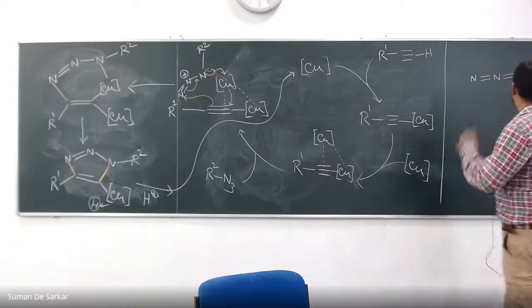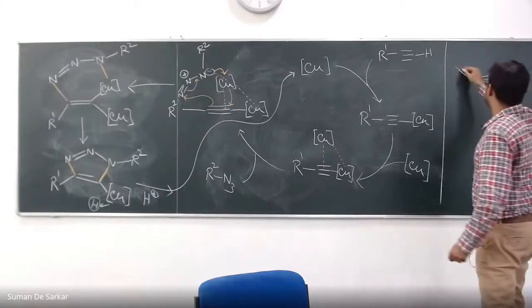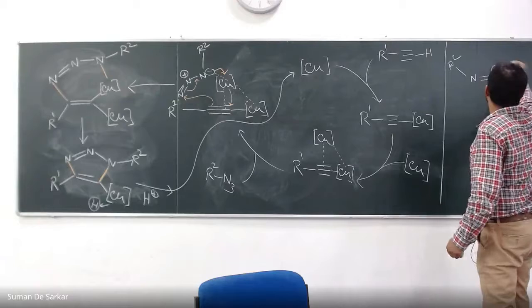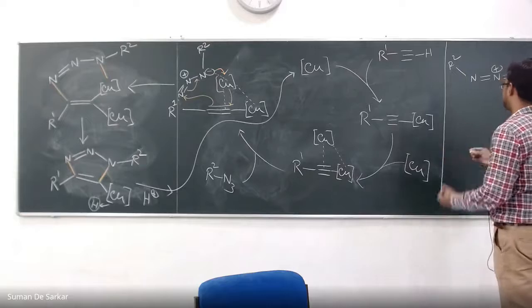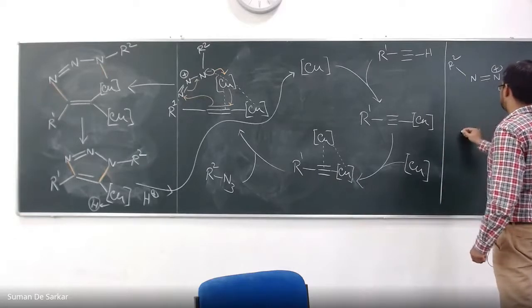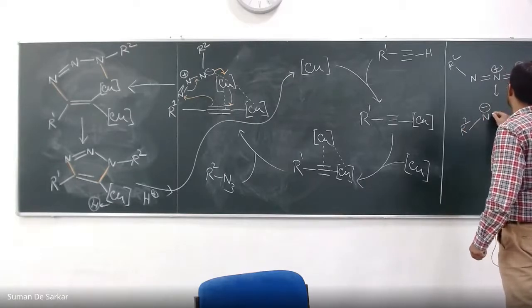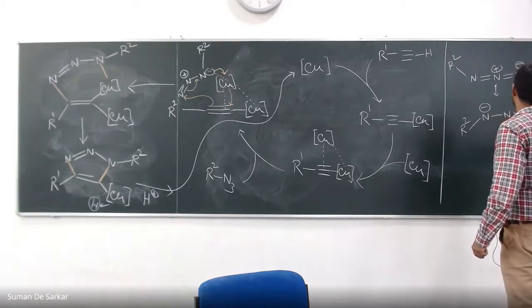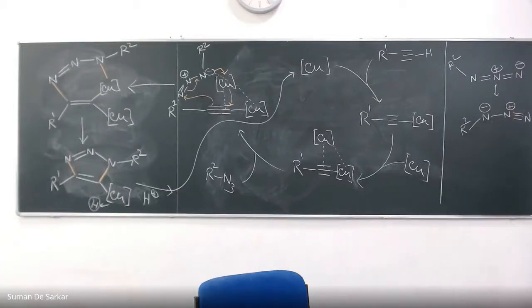The rigidity here is much more because it's double bonds on both sides. So you mean this one? 2 plus here, minus here, right? And for this cycloaddition reaction, some kind of flexibility is required. That's why, in this resonance structure, it becomes a carbon-nitrogen single bond, no? So this becomes more flexible, and then the orbital interactions become much easier.